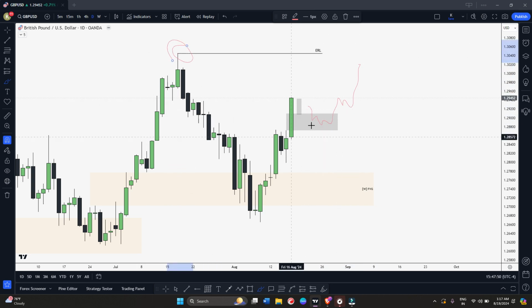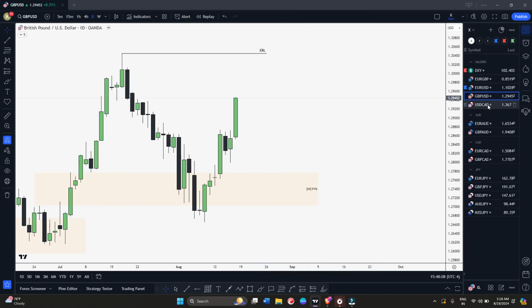Okay, so let's say we create fair value gap on Monday, we have to wait for the Monday candle to close, and let's say we found fair value gap and market taps this fair value gap on daily, then you can go to H1 H4 and you can look for the swing entry. Okay, so this is what I'll be looking on GBPUSD.